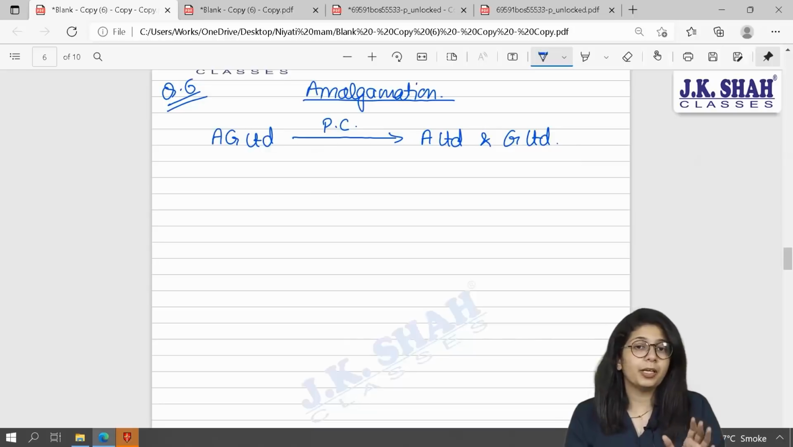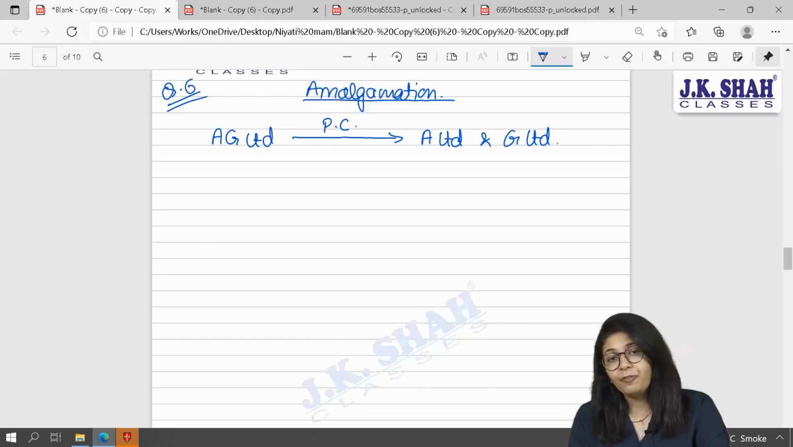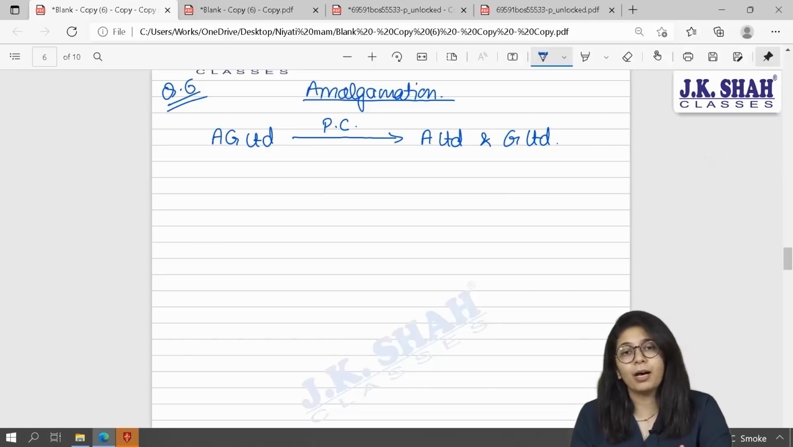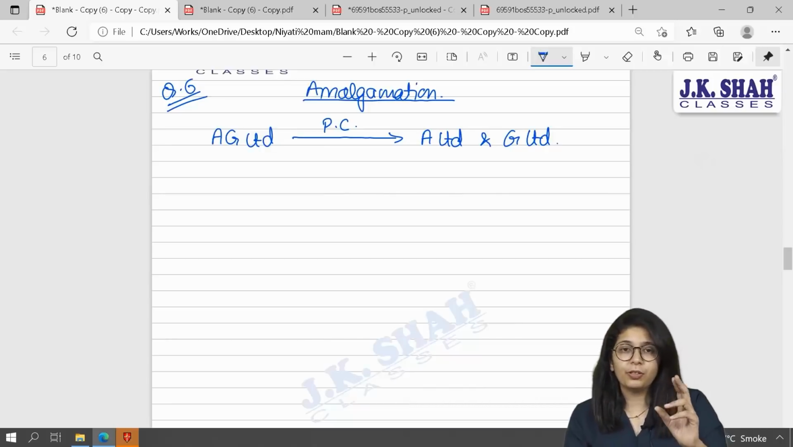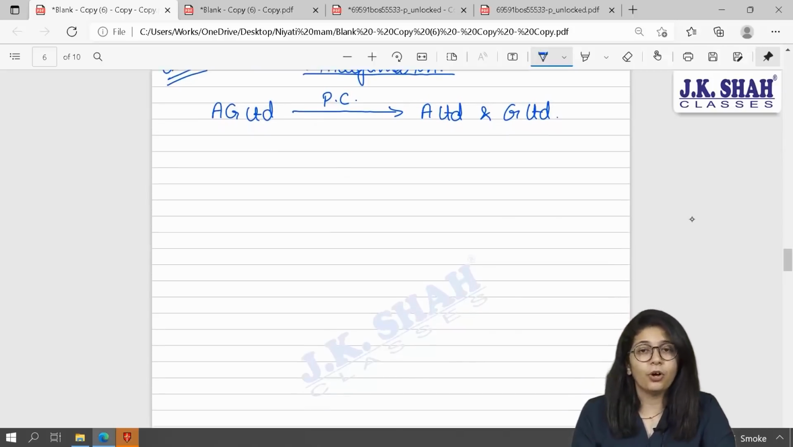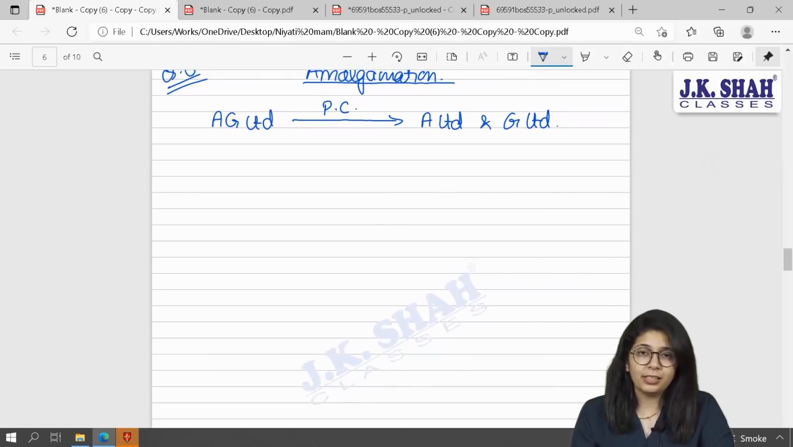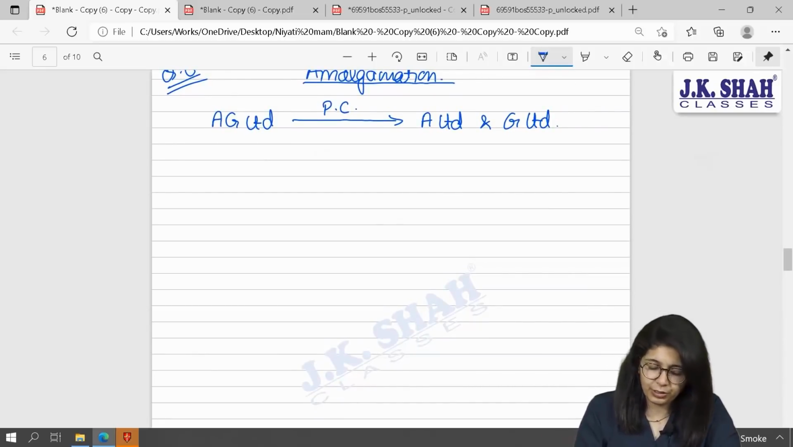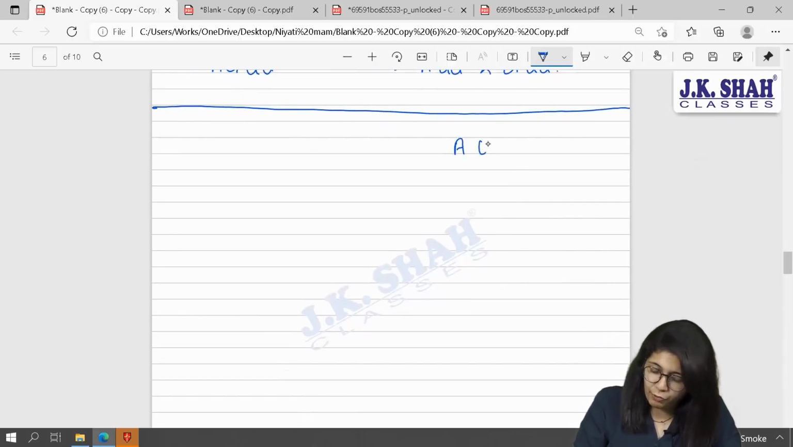If the PC is as per net payment method, then you will get your lump sum payment, after which you will again find out the market value of assets taken over and market value of liabilities taken over, so that you will get your net goodwill or capital reserve. So in either case, we have to know the values of assets and liabilities taken over. For that, I am just keeping my format ready for Akash Limited and Ganga Limited. First, I need market value of assets taken over.